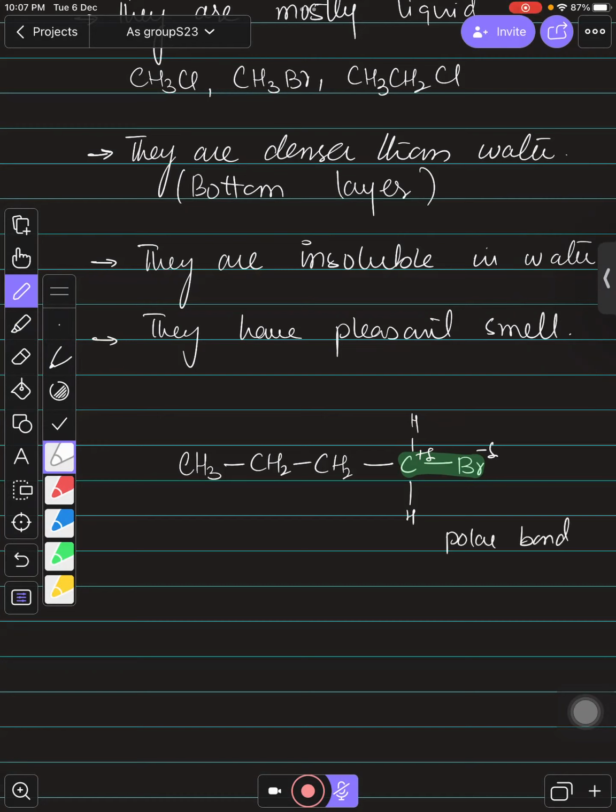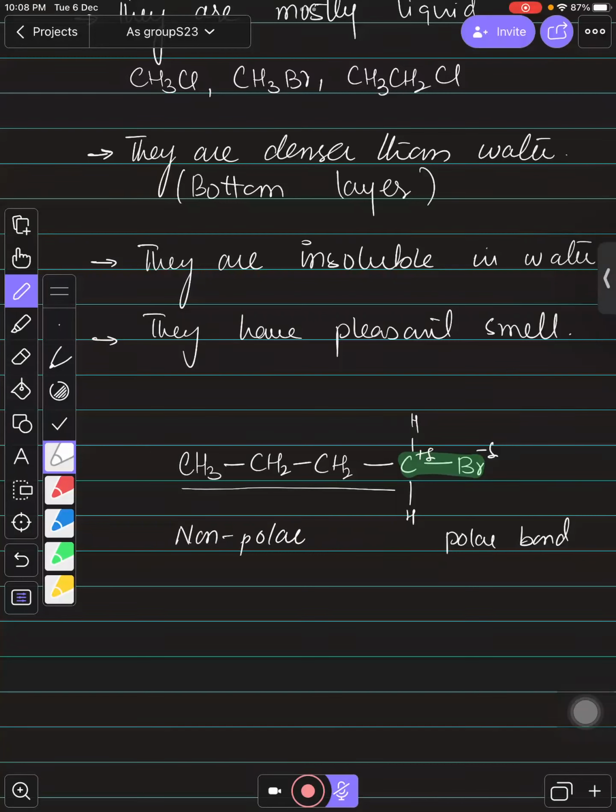But if you talk about the rest of the molecule, we have carbons and hydrogens, right? So this is the non-polar part of this molecule. Because all the bonds over here have almost similar electronegativities, the power to attract the pair of electrons towards them, right? That is why the rest of the molecule is non-polar.